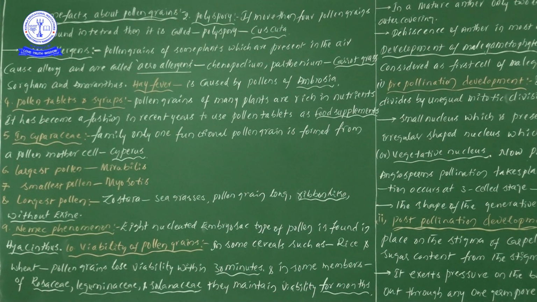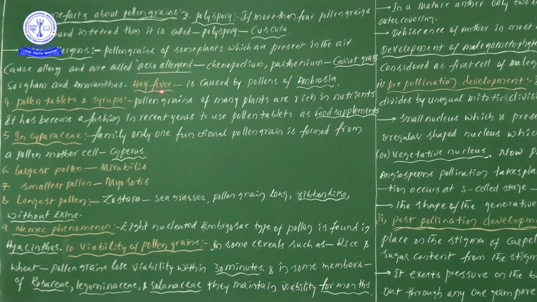Parthenium, the best example, we have already seen. Parthenium is also called by one more name, carrot grass. Some other members are sorghum and Amaranthus, a type of Kira. The pollen grains of these members definitely cause allergy. Parthenium we have seen in our textbook, but other than the textbook we are now learning Chenopodium, sorghum, and Amaranthus.